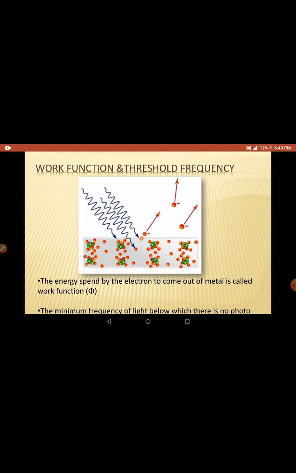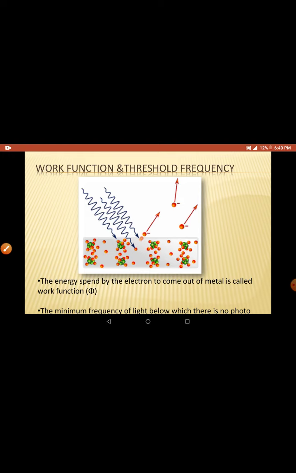Here, to come out of these metals, to overcome the force of attraction of this nucleus, they need to spend some energy. That energy is called work function. It is the energy spent by an electron to come out of the metal, and it is constant for a given metal.